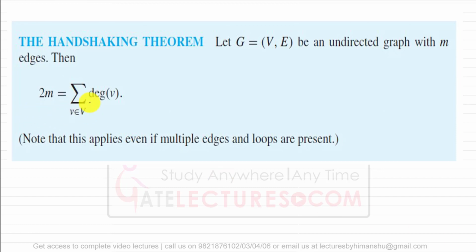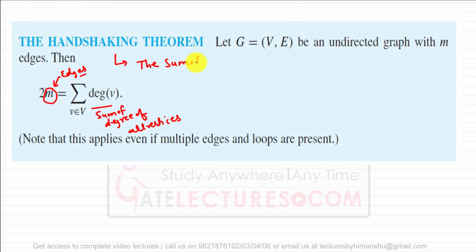Then 2M is equal to the summation over V belonging to vertices of the degree of V. It means that the sum of degree of all vertices is twice the number of edges, where M represents the number of edges, and this is the sum of degree of all vertices.